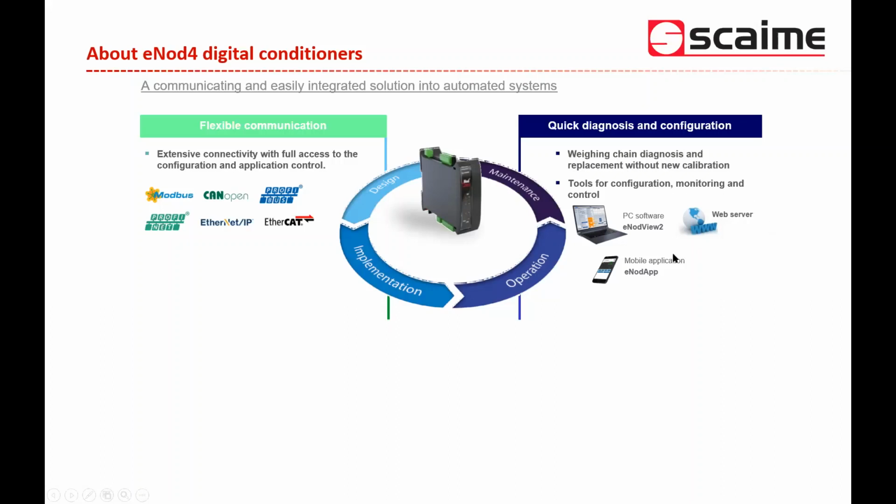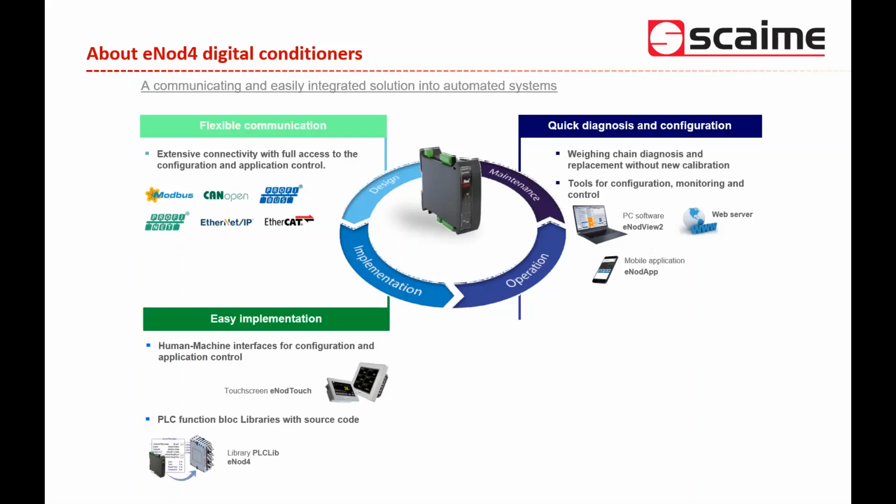We will see it in more detail later on, or even through an application developed for mobiles or tablets, which is the eNote app available for Android systems. Just one point: don't forget, you can also configure your eNote4B with your PLC if you need. Of course, and this is what we will see right now.